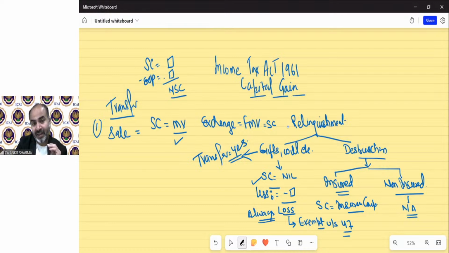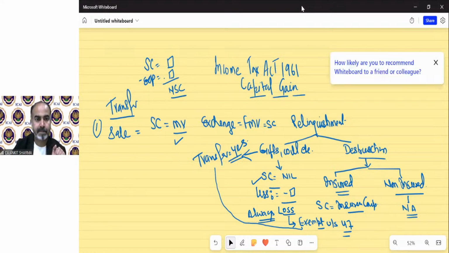But at this point of time, you might be happy that we have a loss at the time of gift, so we can set it off against my income. But later when we discuss section 47, it will say gift will be exempted and there will be no loss if you are transferring any asset as relinquishment. So in case of gift, there will be loss, there is transfer, but that is not going to be treated because it is exempted in section 47. I hope it's clear what we have discussed till now.